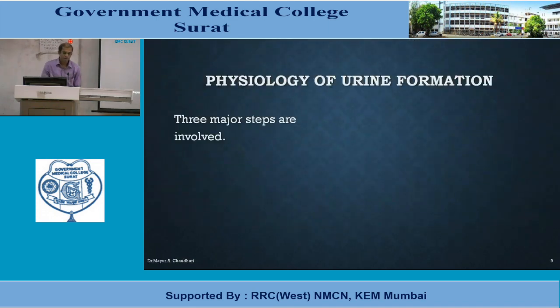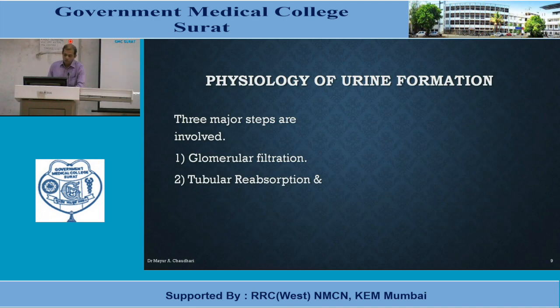There are three major steps involved in urine formation. First one is glomerular filtration. Second is tubular reabsorption. And third one is active tubular secretion. As the name suggests, first one is glomerular filtration, in which the majority of filtrate is filtered out from the glomerulus. In tubular reabsorption, whatever is filtered out during glomerular filtration is again reabsorbed.